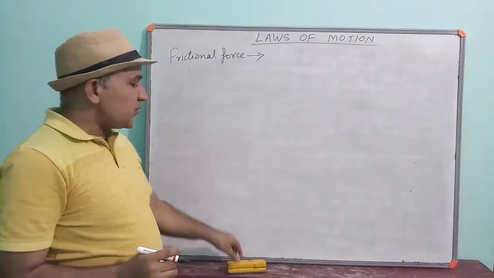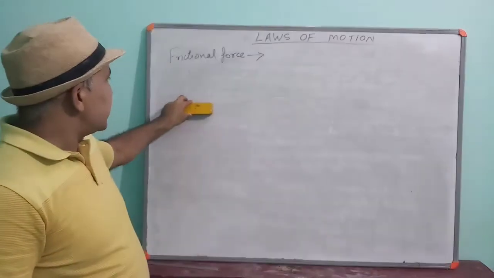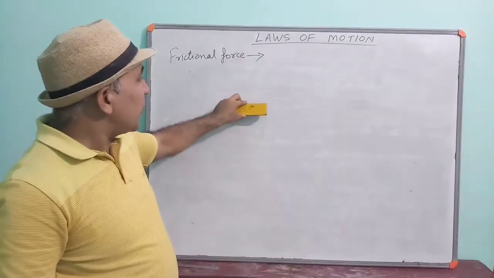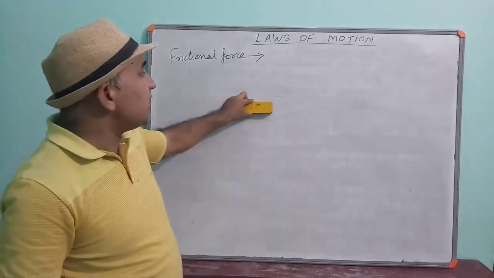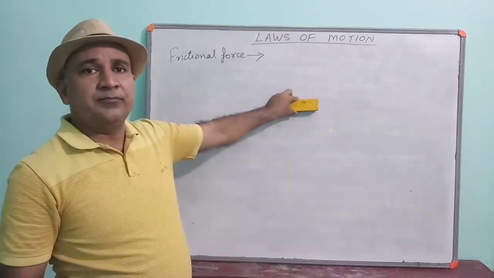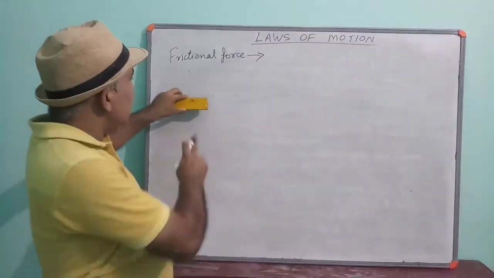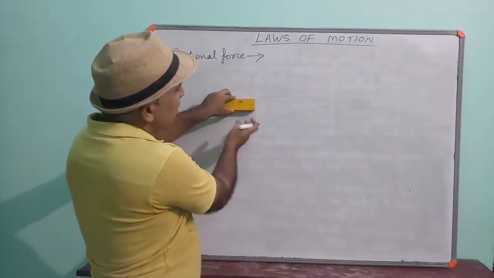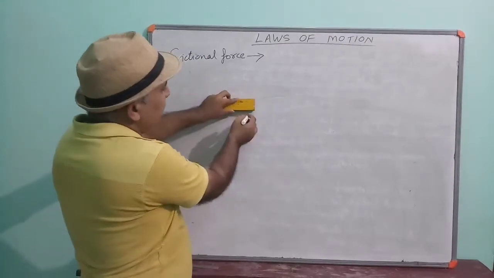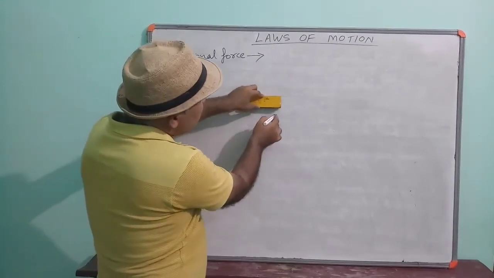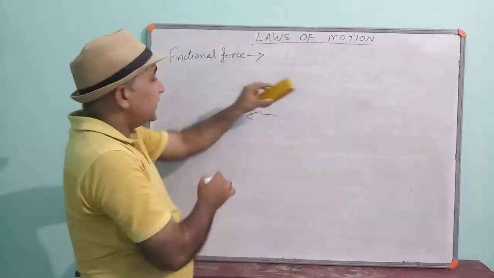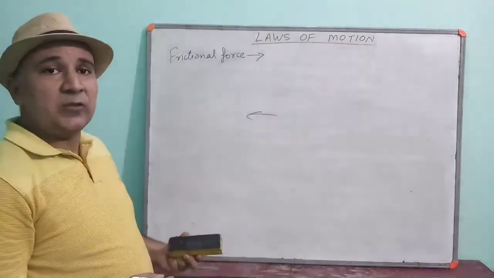When a body moves on a surface, just like this duster is moving on this board, then the force which opposes the relative motion of the body, or simply, when the duster is moving on the board, the board is applying a force on the duster in the opposite direction of motion. The duster is going in this direction, then the board will apply the force in the opposite direction of motion. That force is called frictional force.